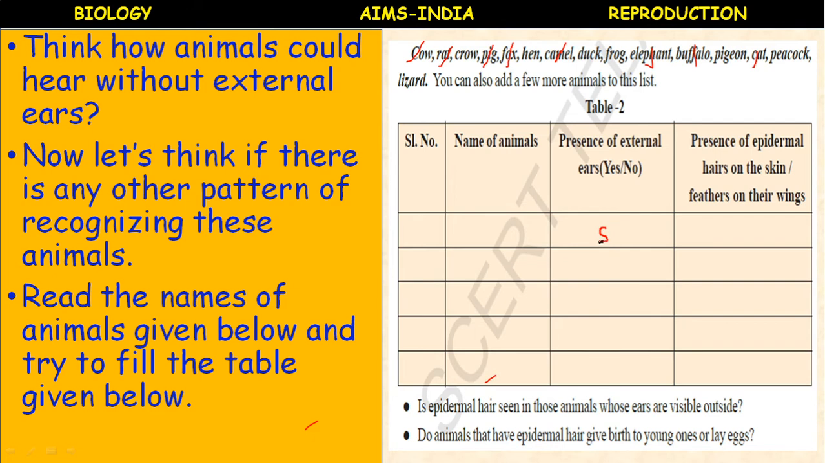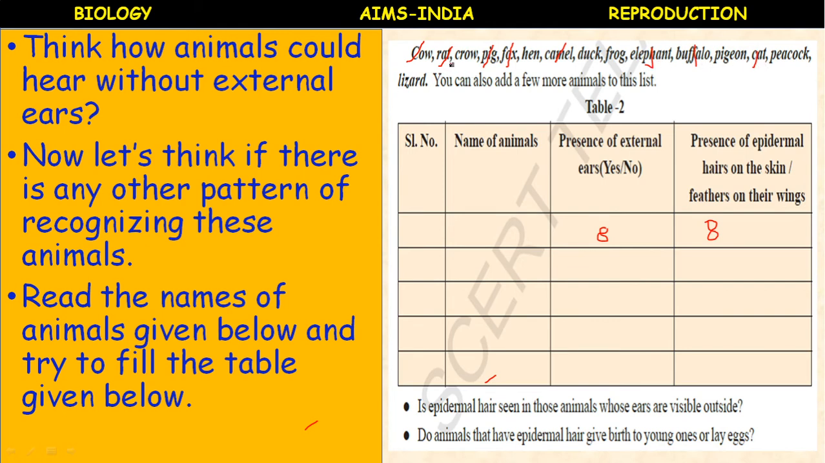So 8 animals show the external ears. Yes, they possess the external ears and also the presence of epidermal hairs on their skin. They possess hairs on their skin. These animals: cow, rat, pig, fox, camel, elephant, buffalo, and cat.